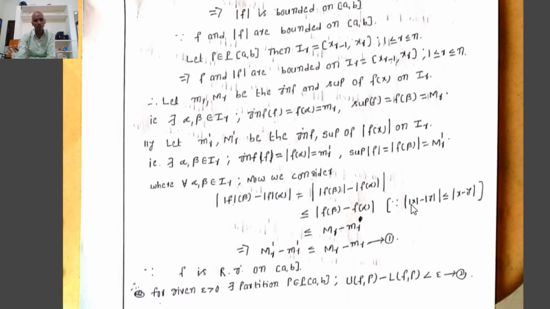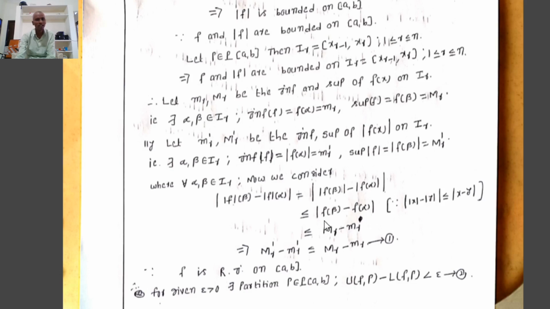Therefore modulus of mod x minus mod y is less than or equal to mod of x minus y, where we compare with mod f of beta minus mod f of alpha. Therefore modulus of mod f of beta minus mod f of alpha is less than or equal to modulus of x minus y, where x equals f of beta, y equals f of alpha.